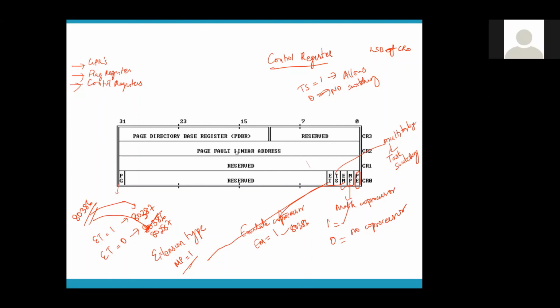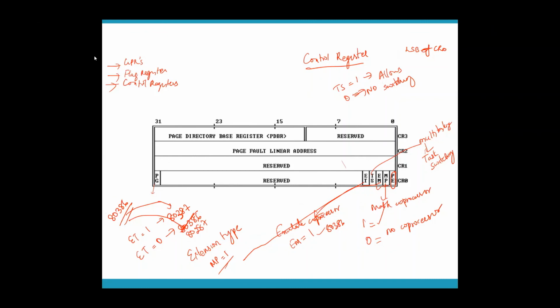Now coming to control register 2, which is page fault linear address. Does anybody know what is meant by page fault?